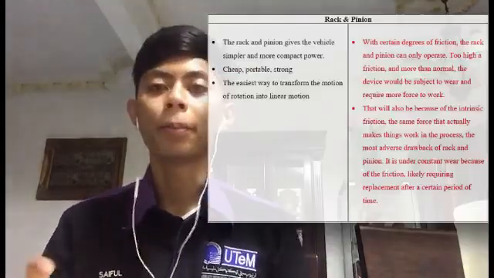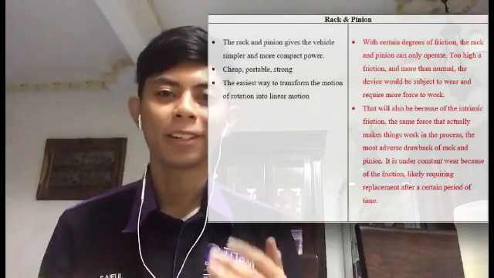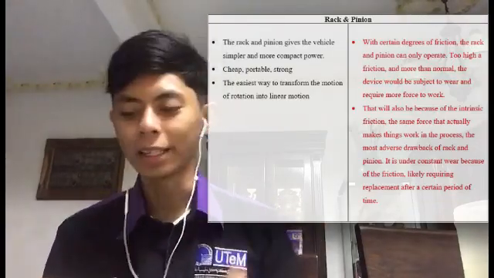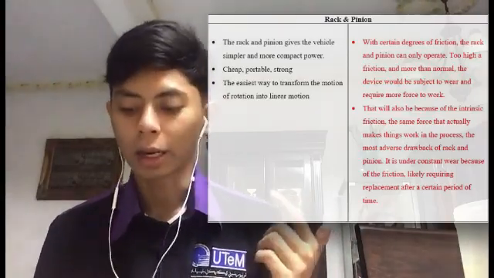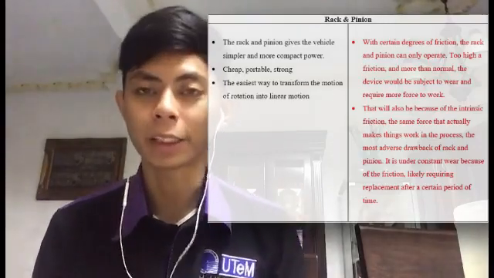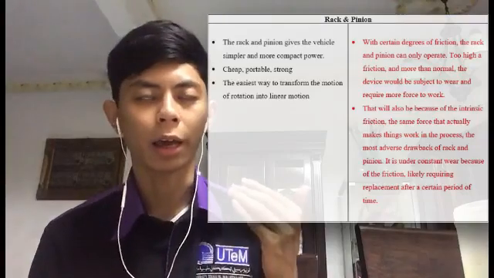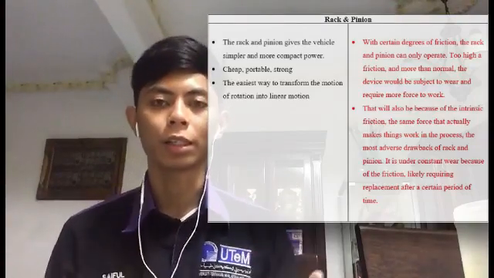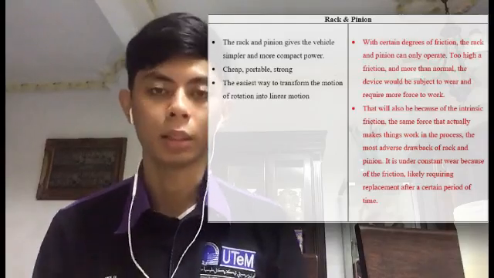The last one is the rack and pinion. The advantages of the rack and pinion gear are that it is cheap, compact, and can convert rotary motion into linear motion. The disadvantages of the rack and pinion gear are that there is high friction in the system, and it also has low efficiency.